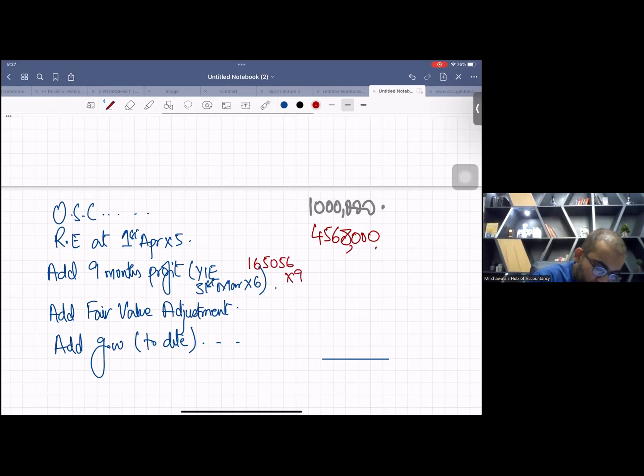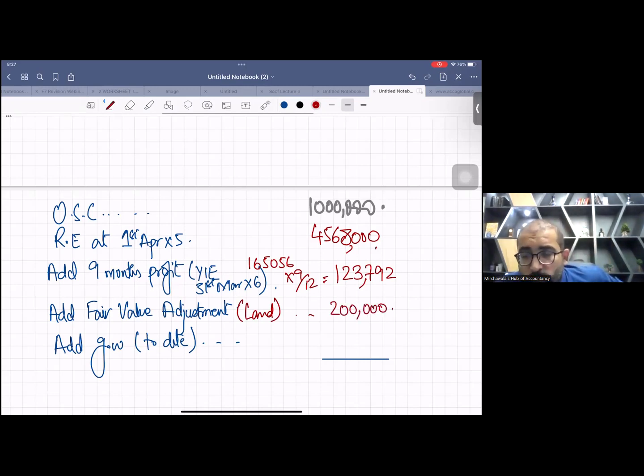165056 times 9 upon 12. What is the number? It is 123792. Okay. Next. Now fair value adjustment. As this data is from individual books, you need to adjust the fair value adjustment for land, which is 200,000. Now goodwill. What is the goodwill after impairment? It was, I think, 320,000 less 48,000. So it's 272K, right?